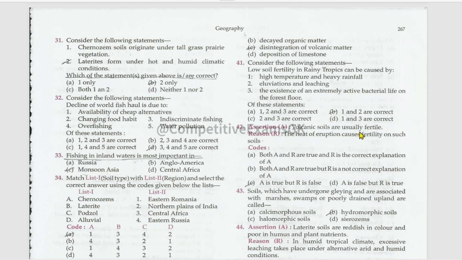Volcanic soils are usually fertile, true. The heat of eruption causes fertility on such soils, false. Assertion is true, but the reason is false. Soils which have undergone gleying and are associated with marshes, swamps, or poorly drained upland are called hydromorphic soils.